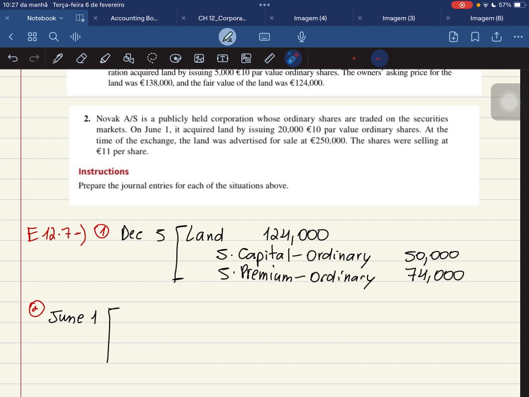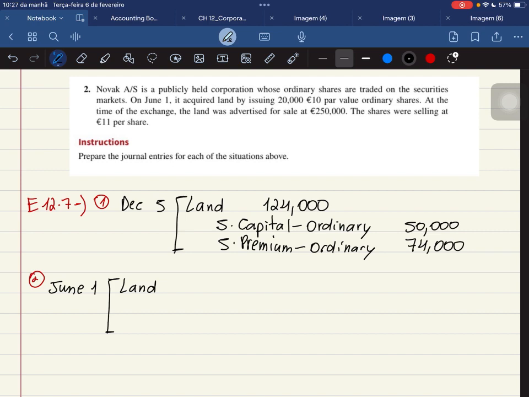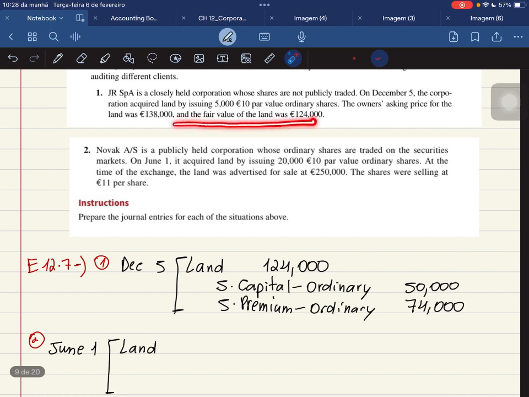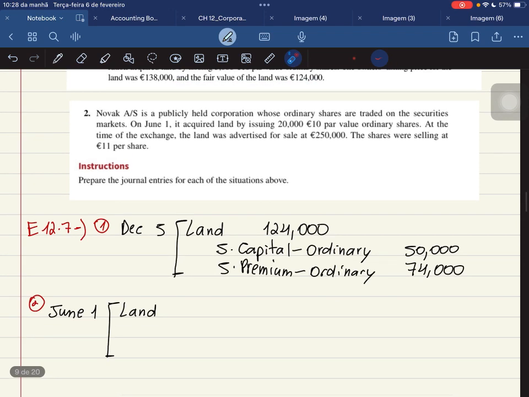Okay, so again, we are acquiring land, so our land has to go up. Now, this number 2 is a little bit tricky because the only full number that we actually have is this one, right? So you might want to debit it here. But this is wrong. Remember that I told you that it really does not matter how much they're advertising it for. What matters is the issuance price. For number 1, they already gave us the fair value of the land. In this one, they do not give us.